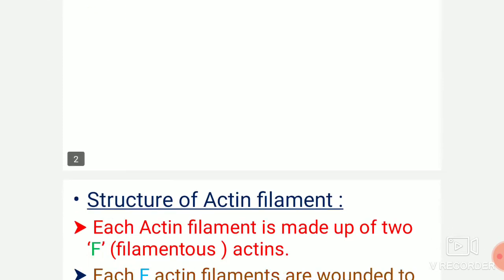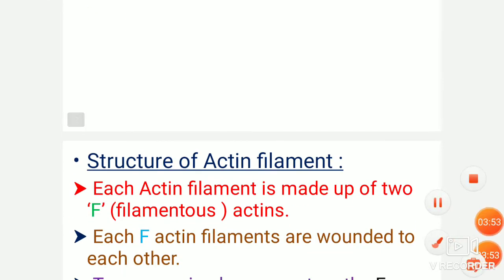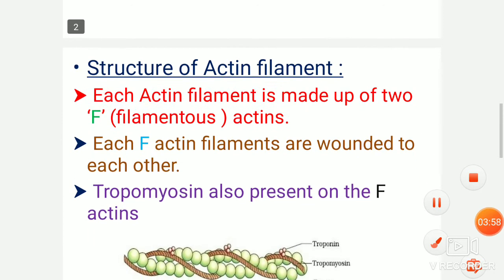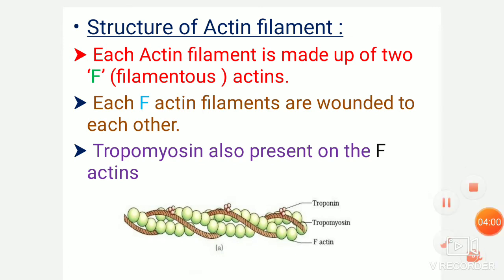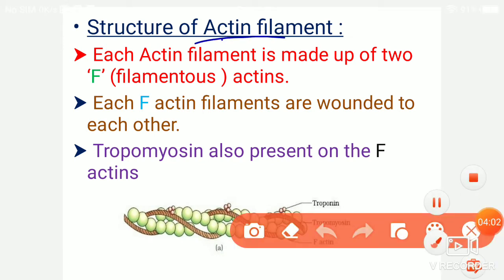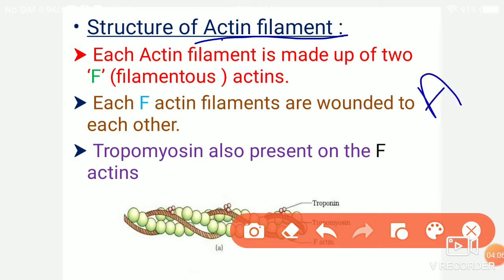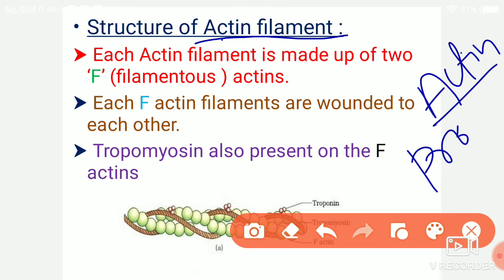In the contractile protein structure, let's go one by one. The first protein is the one present in the actin filament. That actin filament consists of a protein called actin protein. Let's see the structure of the actin filament, or nothing but actin protein.